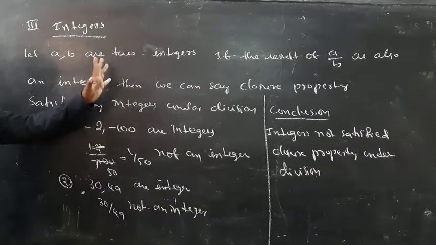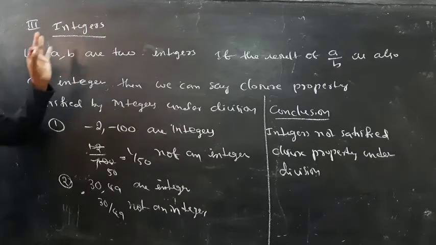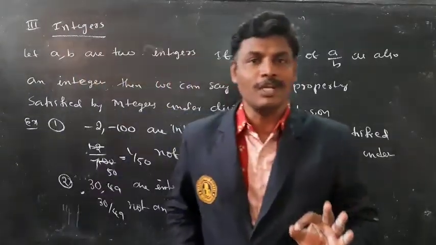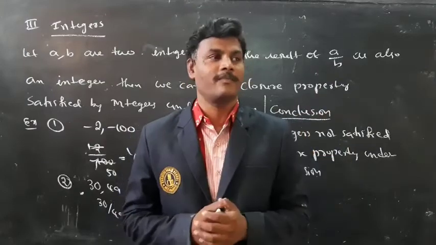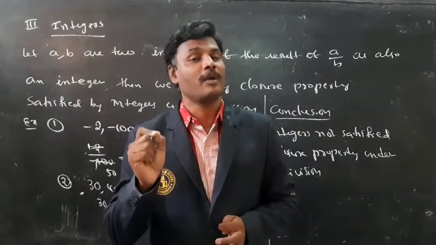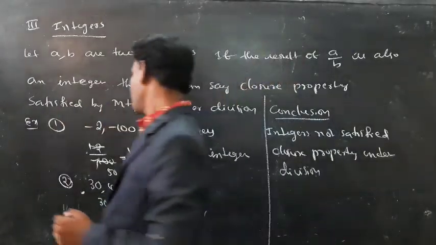Let a, b be two integers. If the result of a by b is also an integer, then we can say integers satisfy closure property under division. Here some examples.